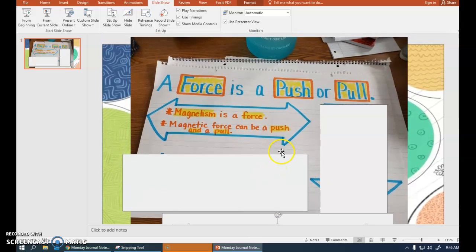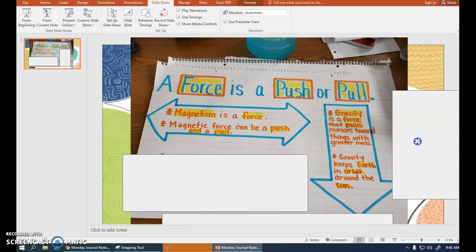The first force that I want to talk about is magnetism. And I drew my arrow going either direction because it can be a push or a pull. Magnetism is a force, of course. That's one of the ones we're learning about. And it can be a push or pull. So get that written in your journal.